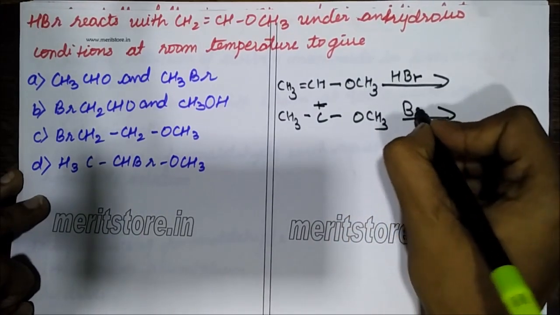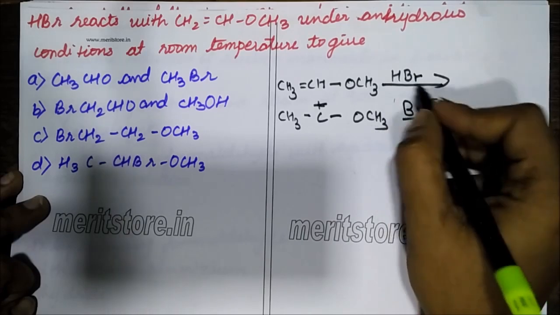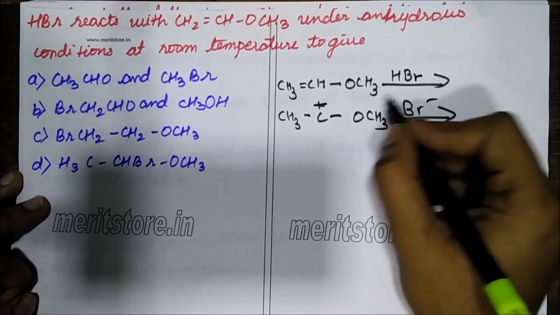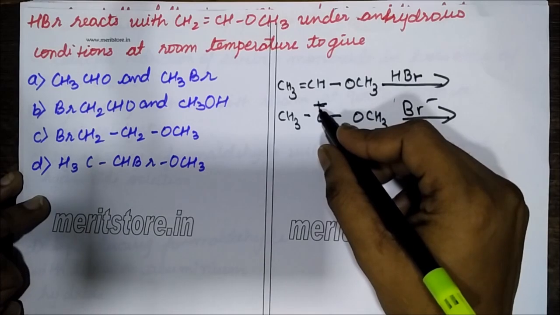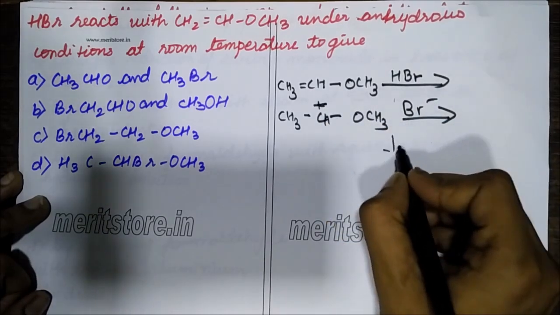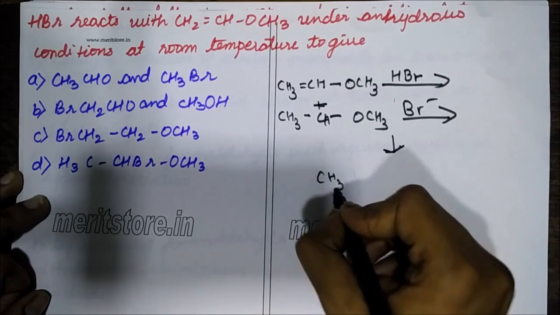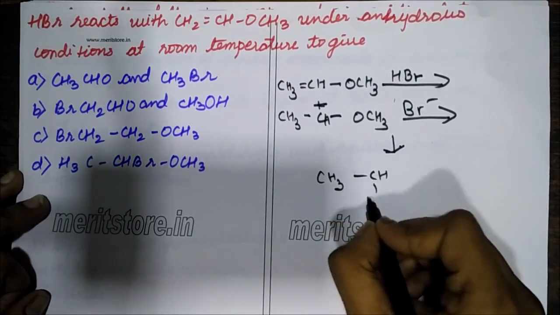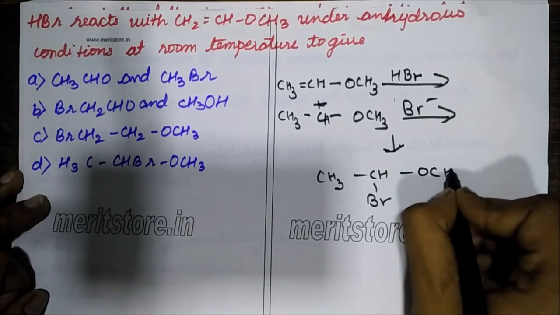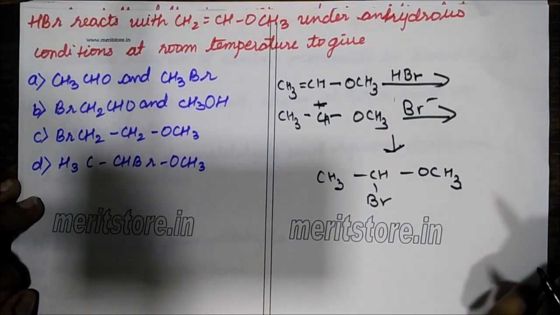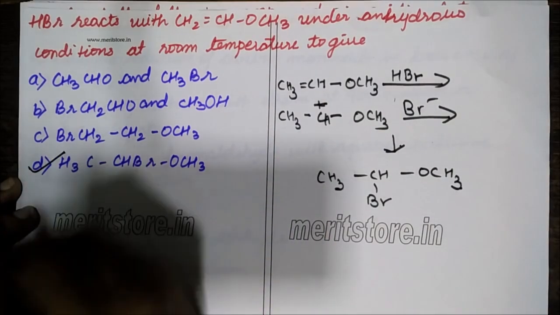Now Br, which is this negative species, will attack the positive carbon. So what it will form is CH3CHBrOCH3, and this would be my product. So my correct answer is D.